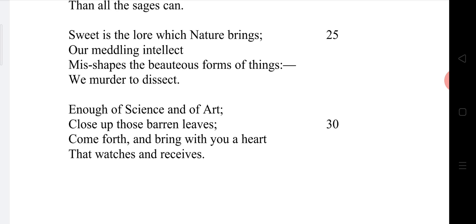Enough of science and of arts. Whatever science studies and art studies you have read, enough, sufficient. Leave them aside. Close up those barren leaves. Here, barren leaves: William Wordsworth compared the pages of your science and arts books to barren leaves.